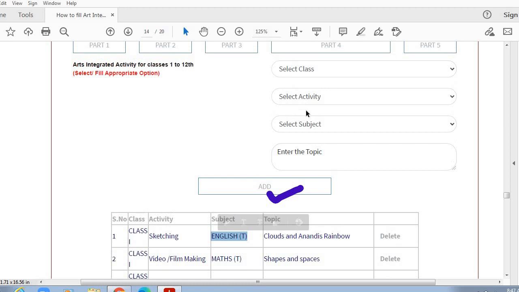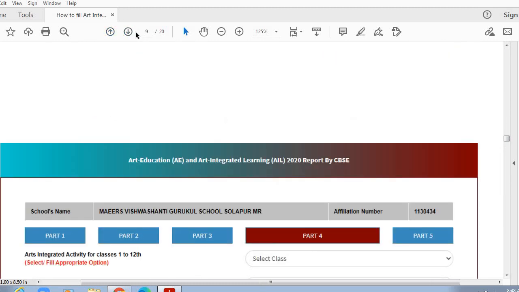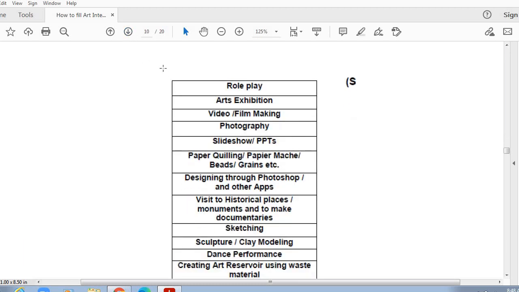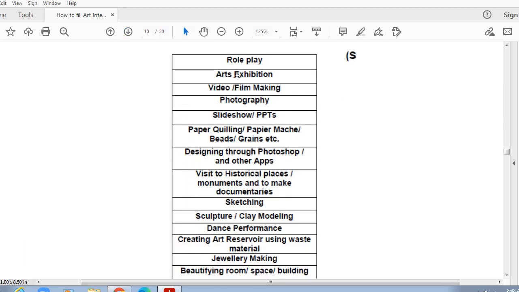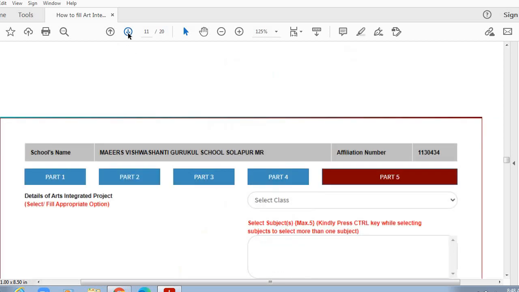So where is this list of activities available? The list of activities is also available in the circular. Let's go back to the circular to see the list of activities. See, when you are in part 4, when you click on this activities, it will display this drop down menu where there is list of these 30 activities like role play, arts exhibition, video, filmmaking, photography, slideshow, and so on. So this list will automatically appear there. You just need to select one activity from the drop down menu.